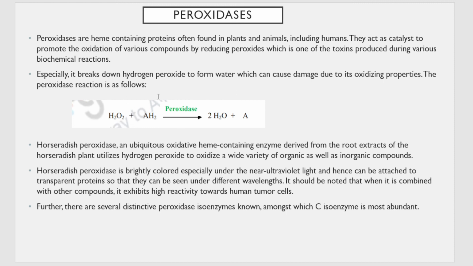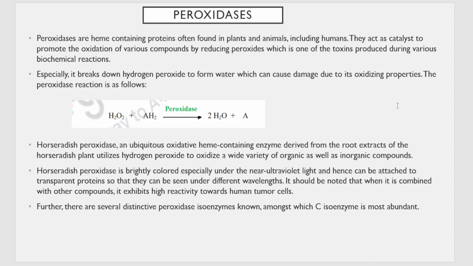That is, this H2O2, if it's accumulated in the body, causes damage to various cells and cell organelles. So it is broken down by oxidases and peroxidases to water and oxygen in the case of catalases, and here there is no oxygen being released. So we are learning about one of the peroxidases, that is horseradish peroxidase. It is an oxidative heme containing enzyme. It is derived from the roots of the horseradish plant. So it is called horseradish peroxidase and it utilizes hydrogen peroxide to oxidize a wide variety of organic as well